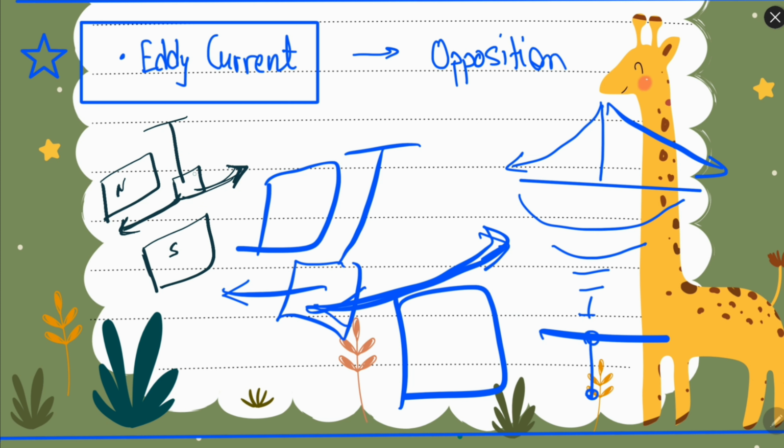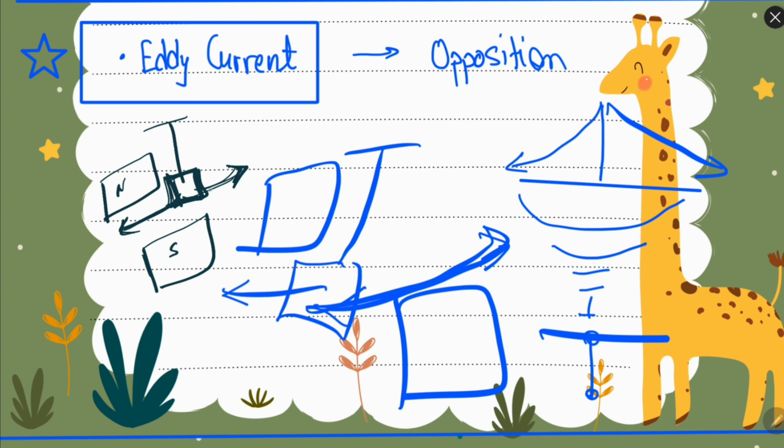So once you make this move, after a while suddenly it will stop, because the magnets will oppose the induced EMF. The induced EMF will not try to produce itself, and it will oppose the cause of its production.